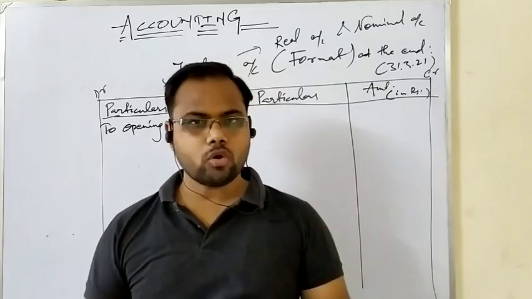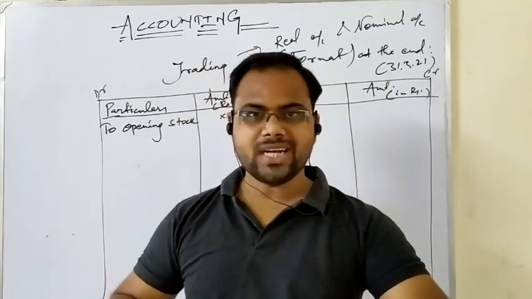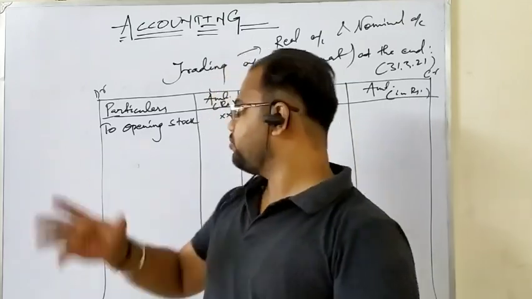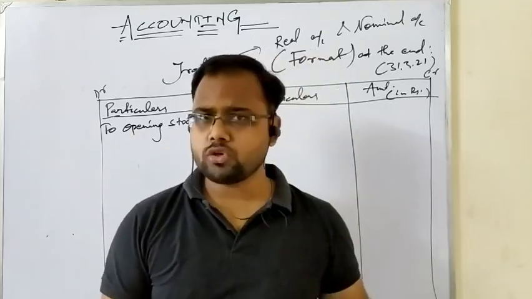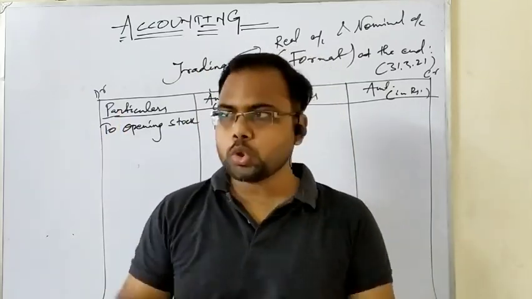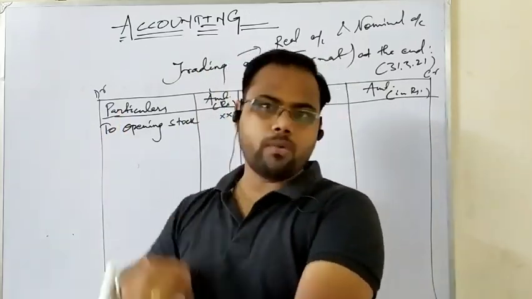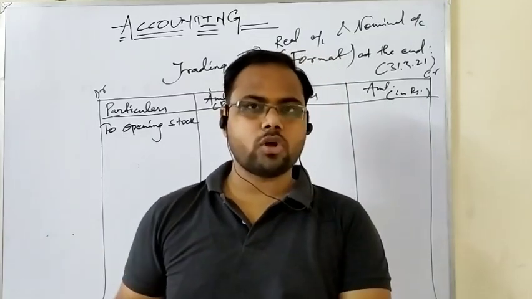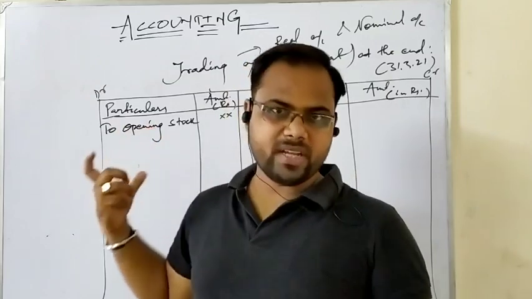So unsold stock during this accounting year becomes the opening stock of the next accounting year. So that is what I have written here. If there is no unsold stock in your previous years, there will not be any opening stock, because you don't throw away the unsold stock. You, however, take it to the succeeding year. That unsold stock in the succeeding year is named as opening stock.